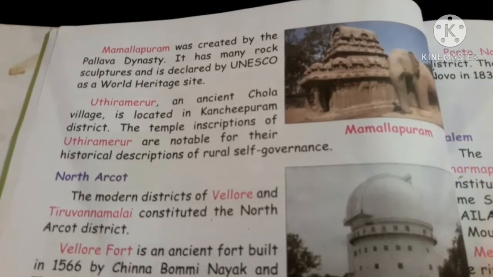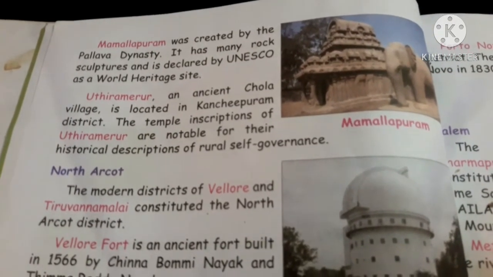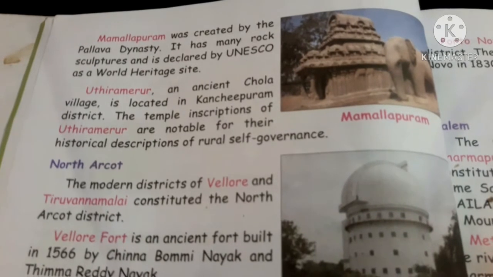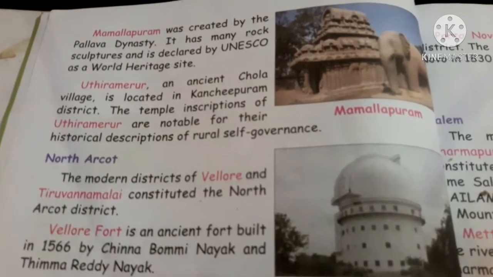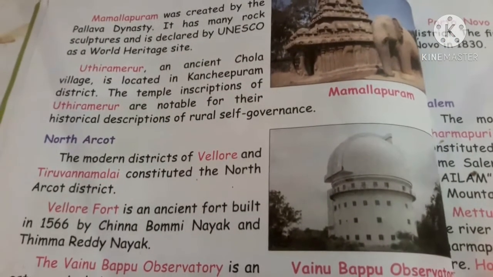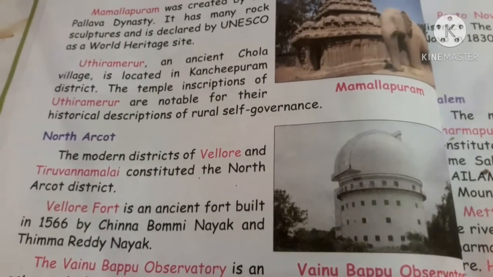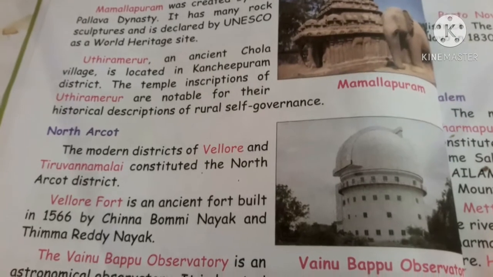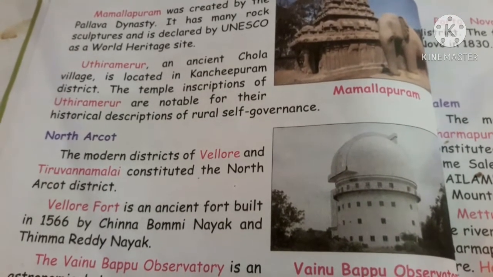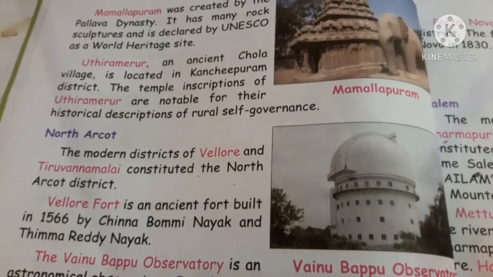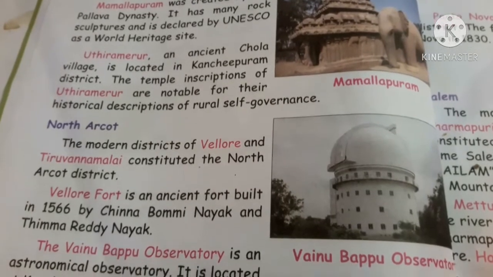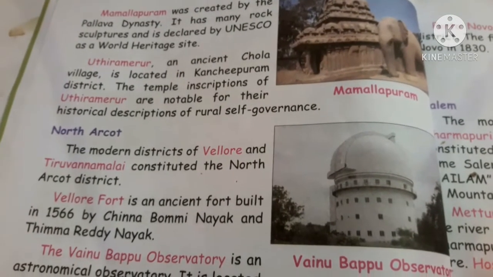It has many rock sculptures and is declared by UNESCO as a World Heritage Site. Next topic we are going to see Uttarameru. Uttarameru, an ancient Chola village, is located in Kanjipuram district. The temple inscriptions of Uttarameru are notable for their historical descriptions of rural self-governance.